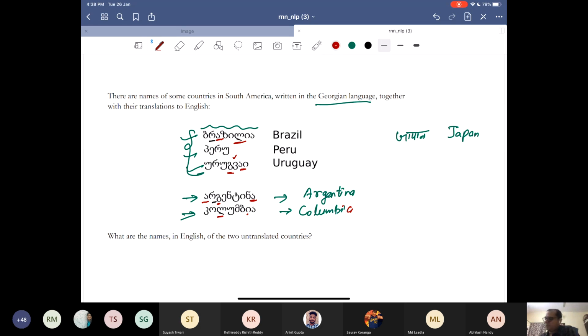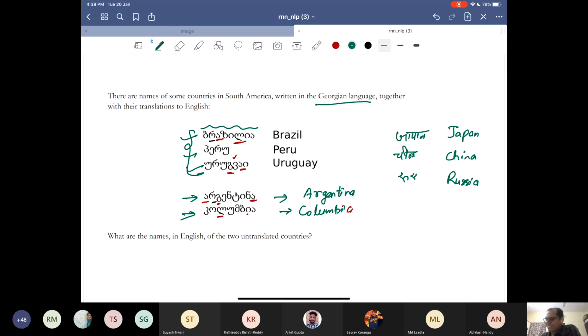Now I'll come to this. What is the crux here? How do you write China in Hindi? Chin, right? You don't write China. How do you write Russia in Hindi? Rus.